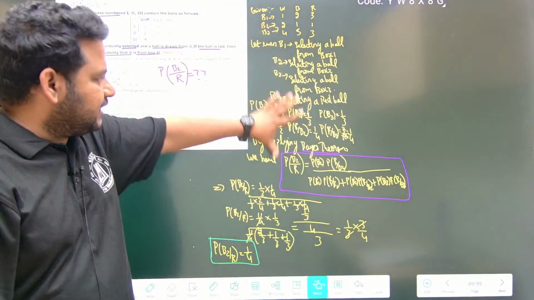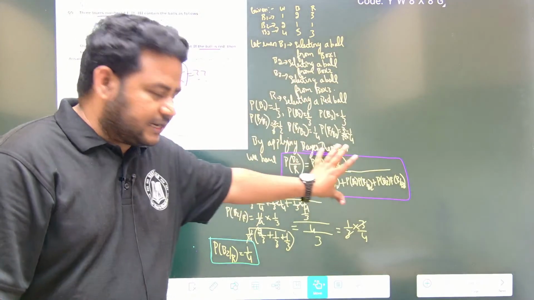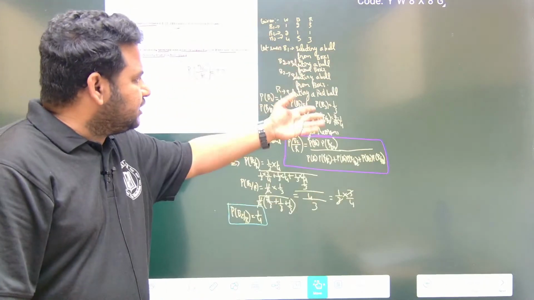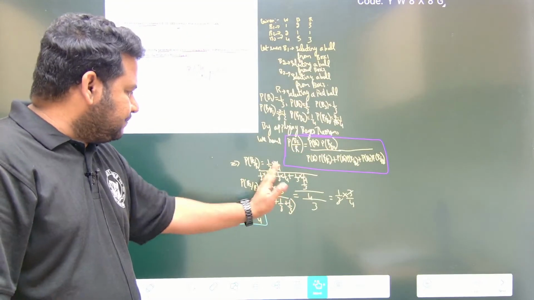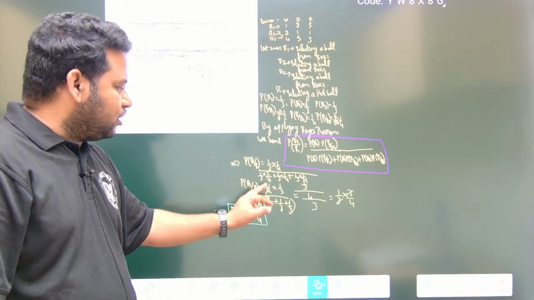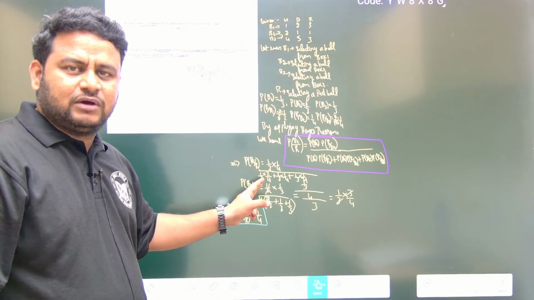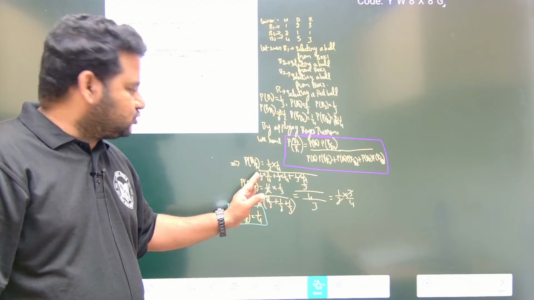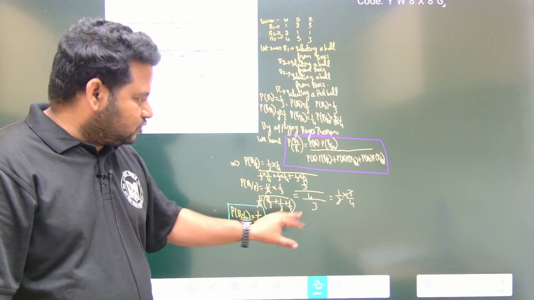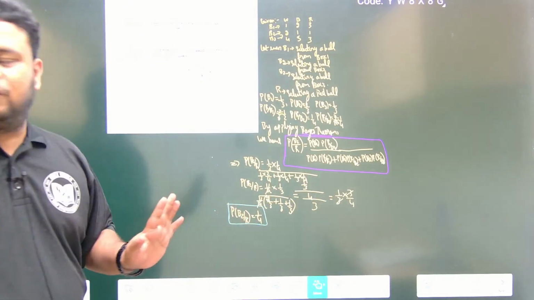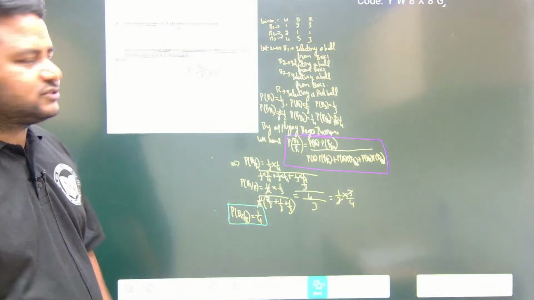Please write down everything like this. Each step carries marks. Then by applying Bayes theorem, you have to write this down. Then whatever you wrote down here, just apply the values here, put the values here and calculate. Here I made it simplified because I wanted to take 1 by 4 common. So here I had 1 by 2, so I divide and multiply by 2, I will get 2 by 4. Correct? So let 2 be here, 1 by 4 I will take outside, this will become 2 by 3. That's it. So on simplifying this, I will get 1 by 4, friends. Is it clear to all of you? I hope it is clear. This is the way we solve this question. Clear?